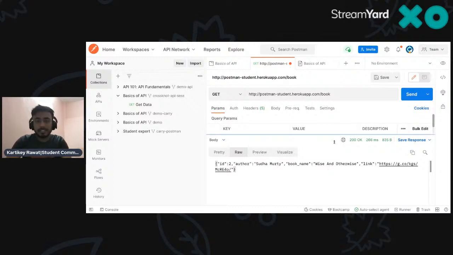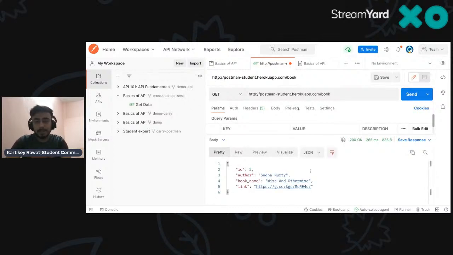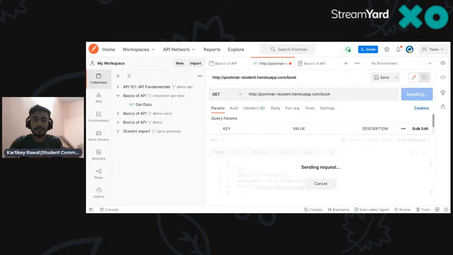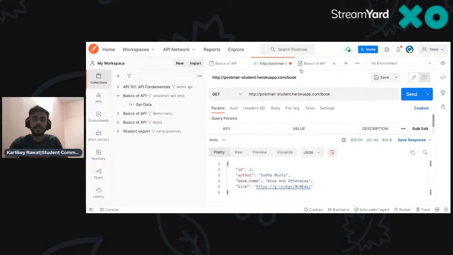So, if you're seeing it in a better way now, the idea is: the author name is Sudhamurthy, and the book name is this. If I send the request again and again, I get a new one. I get a new ID, maybe a new book, as you see. Cool.